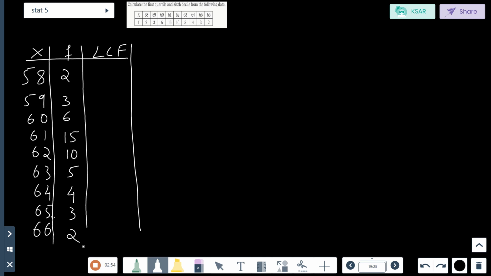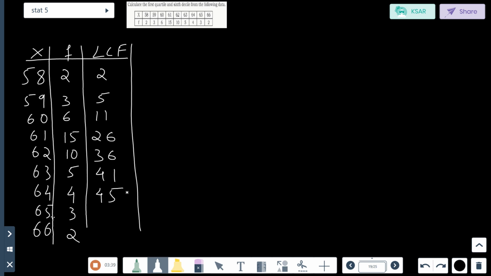Now calculate LCF first. 2 plus 3 is 5, 5 plus 6 is 11, 11 plus 15 is 26, 26 plus 10 is 36, 36 plus 5 is 41, 41 plus 4 is 45, 45 plus 3 is, have I missed something?